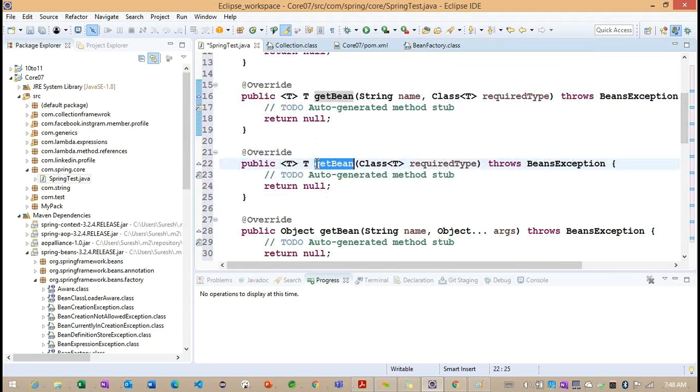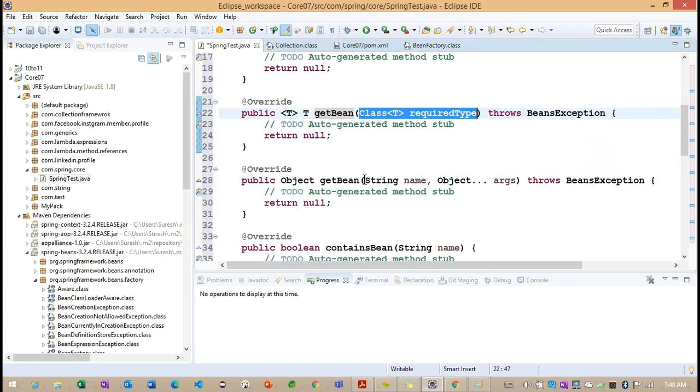This is one more getBean which expects only the class type, so we are not providing any bean name. And the same way, observe what this one is expecting. We discussed this concept in the previous classes. Can you tell me what concept we call this? Object three dots, which we discussed in our previous example. Any idea?